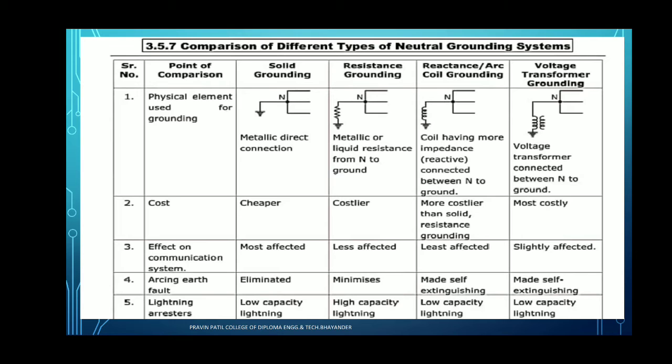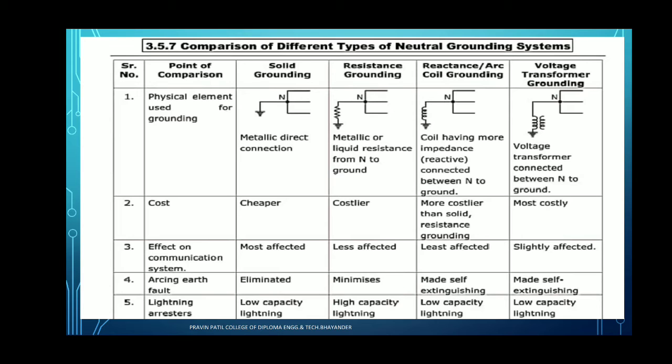Voltage transformer grounding: the neutral point is connected to the ground through a voltage transformer. I repeat again, solid grounding is where the neutral point is directly connected to the earth through a metallic conductor. Resistance grounding means a metallic or liquid resistance from the neutral point is connected to the ground.